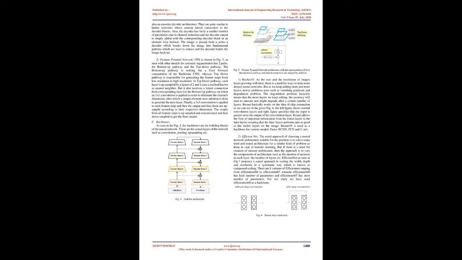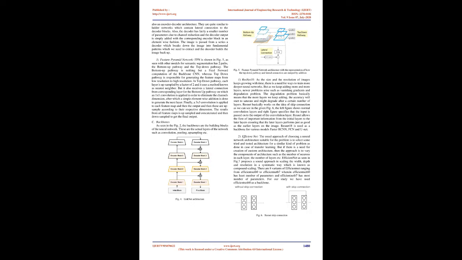3. Feature Pyramid Network, FPN, is shown in Fig 5. As seen with other models for semantic segmentation, it has two paths, the bottom-up pathway and the top-down pathway. The bottom-up pathway is nothing but a feed-forward computation of the backbone CNN, whereas the top-down pathway is responsible for generating the feature maps from low resolution to high resolution.